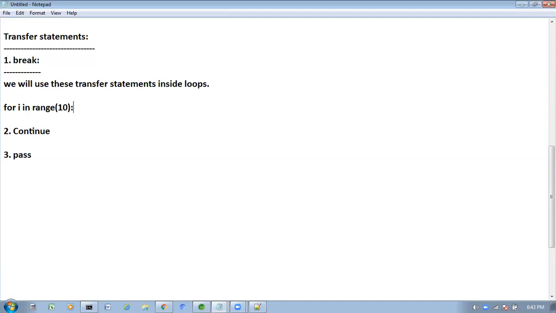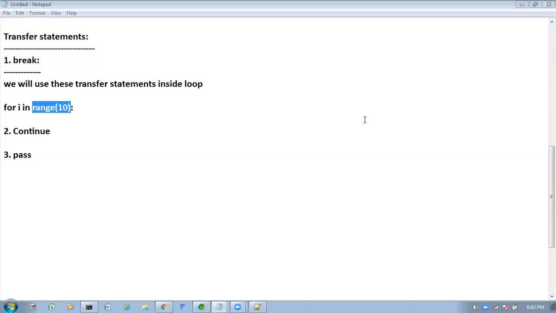But here now tell me, total how many number of times this for loop will execute? 0 to 9. 0 to 9 means 10 times this for loop will execute.